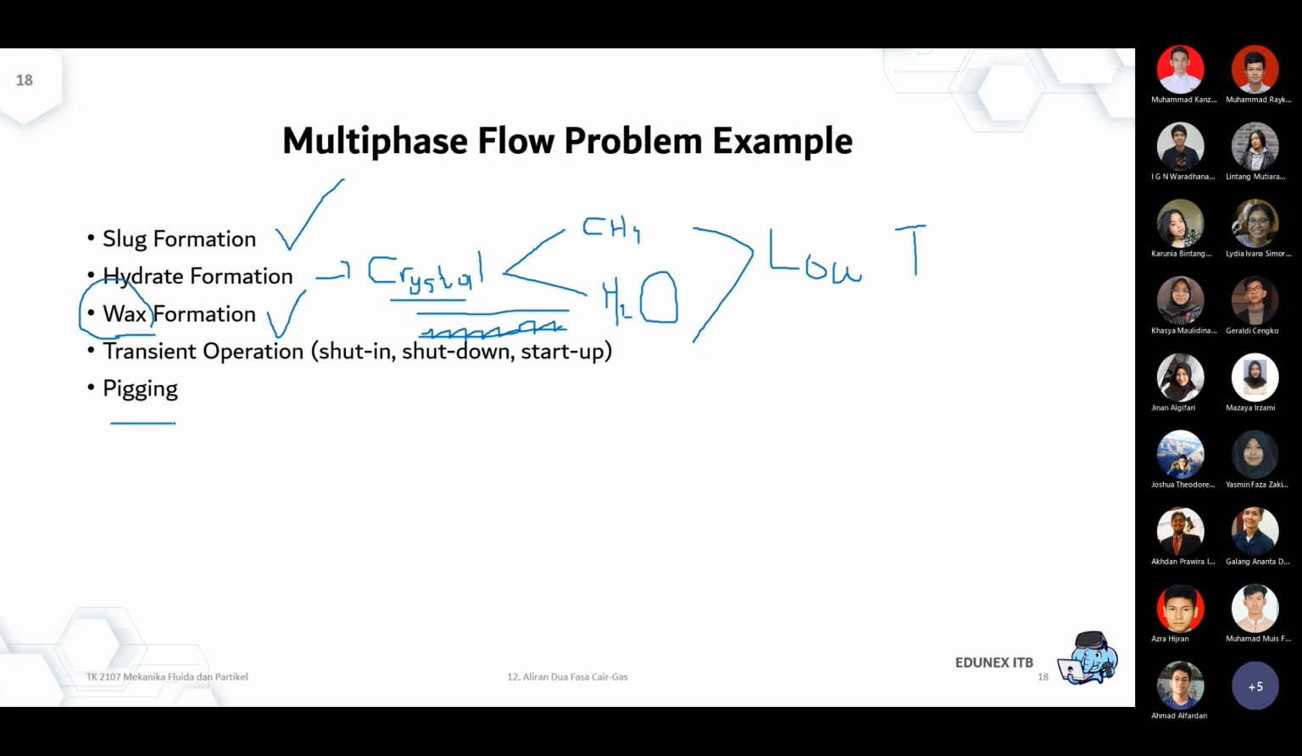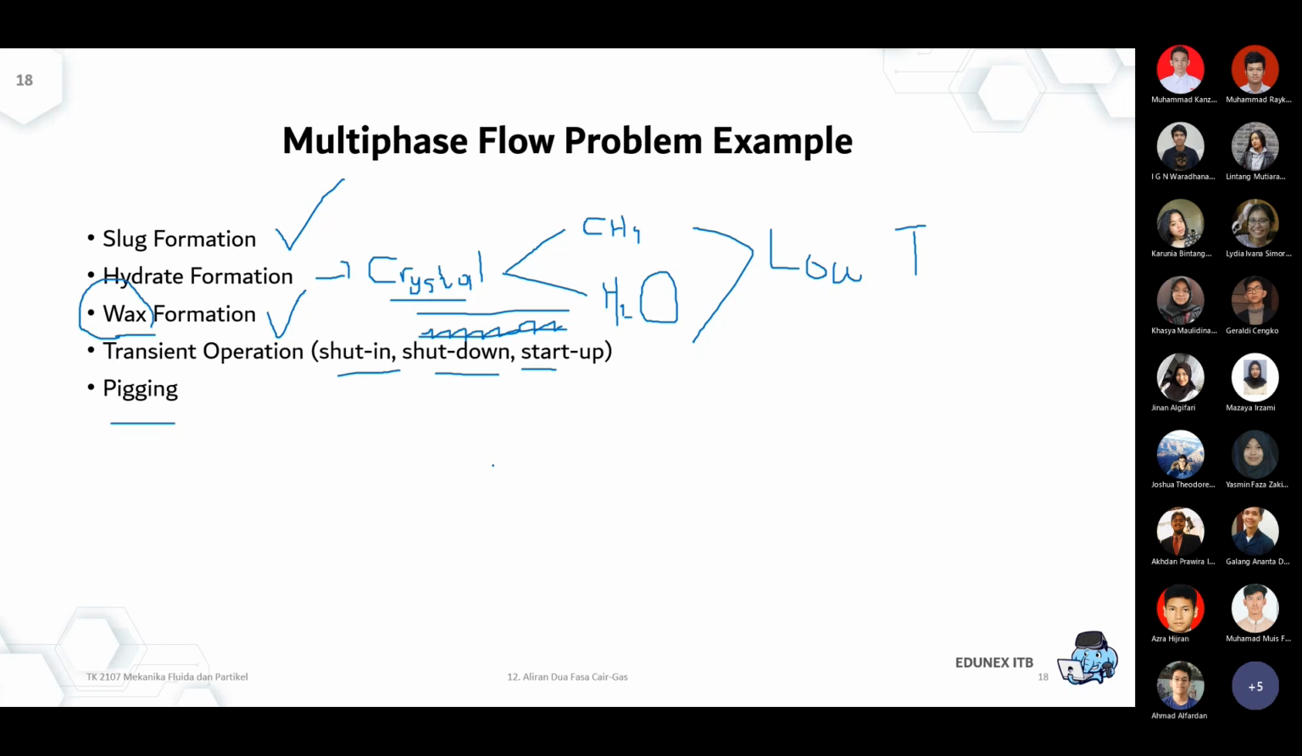Pigging, I already talked about this in the video. And then transient operation, that means one well is not operating at one time, so we have to start operation from well A, and after it's ready, we start up again. So the pipeline network, you can imagine, is changing all the time: the changing flow rate, the changing phase.